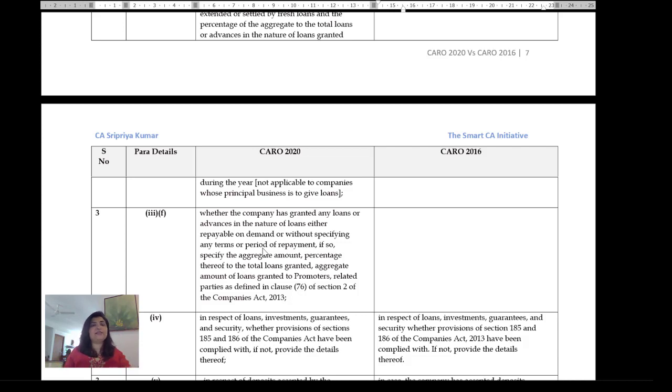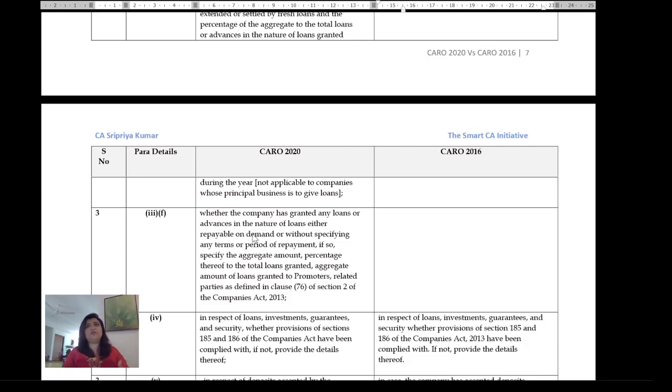See, your liability is restricted to your share capital of the shareholders in this particular company. So if this company has given something to another company, then these shareholders are getting impaired. And so each such entity is a legal vehicle. So if you've entered into a transaction with another company, and then there is no documentation, they want you to specify. Okay, repayable without specifying any terms or period of repayment.